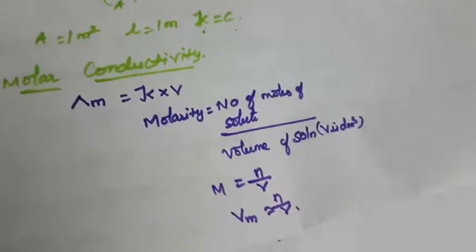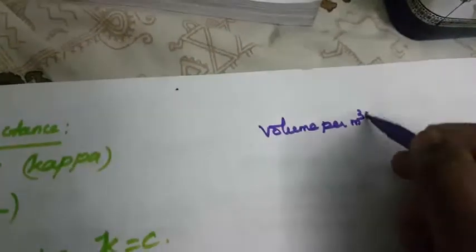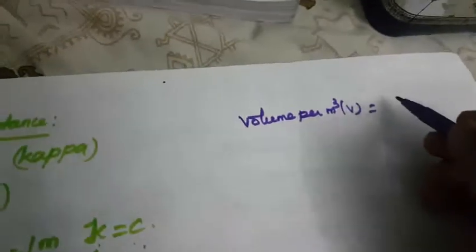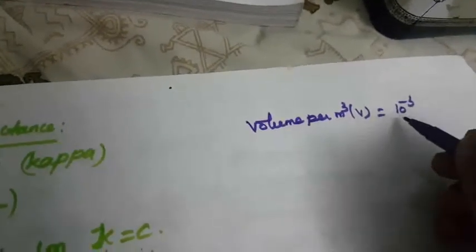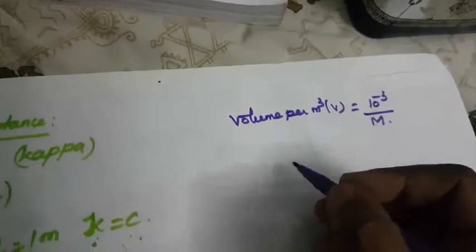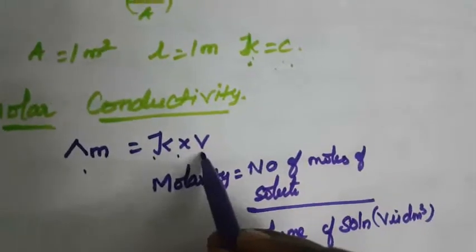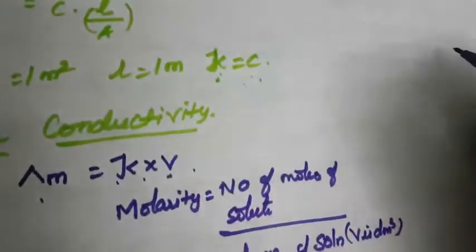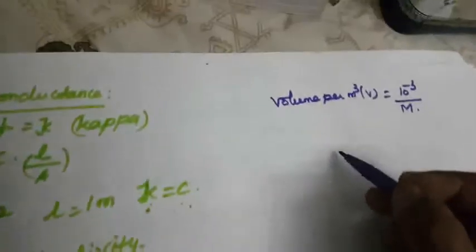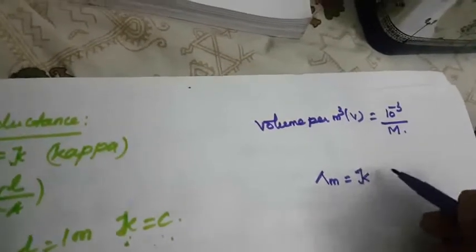Volume per meter cube means how to calculate? Volume is equal to meter cube. Volume per meter cube, that is V is equal to the number of moles, that is 10 power minus 3 divided by molarity, that is M. So this can be substituted here. What is Km? Molar conductivity is equal to kappa into V. Now you substitute V. What is the specific conductance? It is kappa.